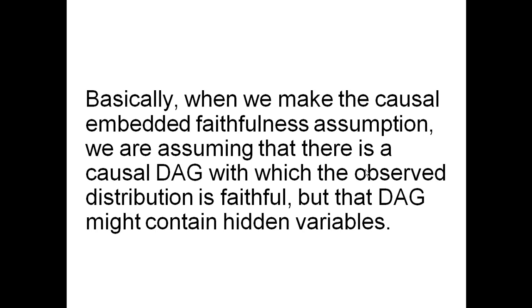Basically, when we make the causal embedded faithfulness assumption, we assume there's a causal DAG with which the observed distribution is faithful, but the DAG might contain hidden variables. And you'll see this hopefully a little bit better when I give some examples, that we're assuming that there is faithfulness going on, but it's not with the DAG variables we're observing, but it's with one that contains hidden variables. And again, I don't think it is possible to get an intuition for this until I start showing the examples. So let's show some examples of learning causal influences under the causal embedded faithfulness assumption.